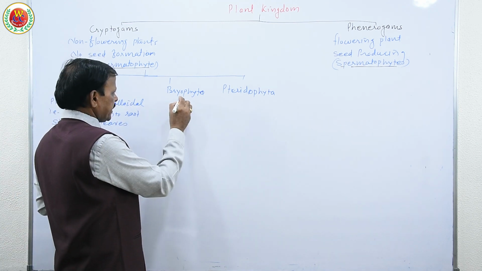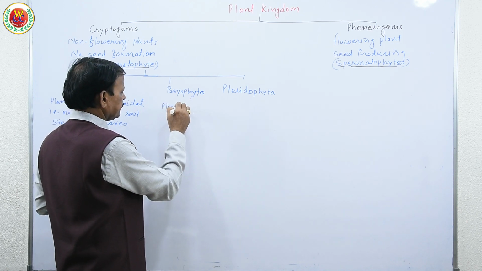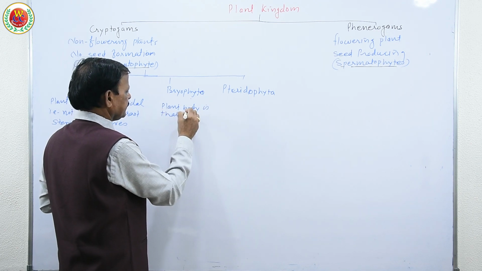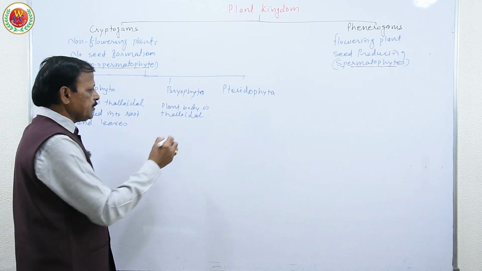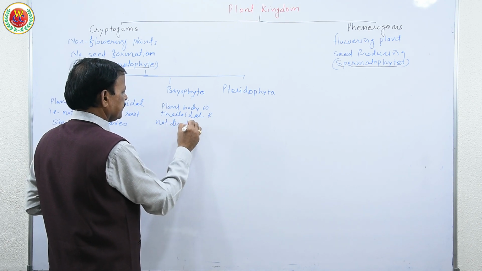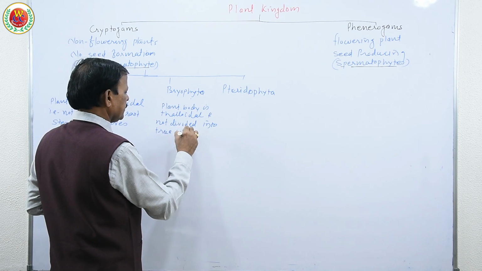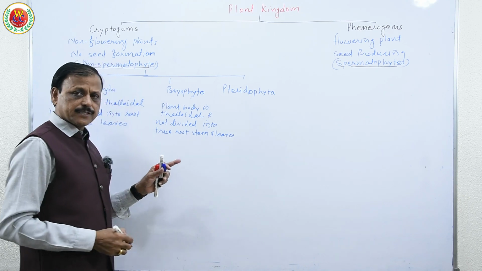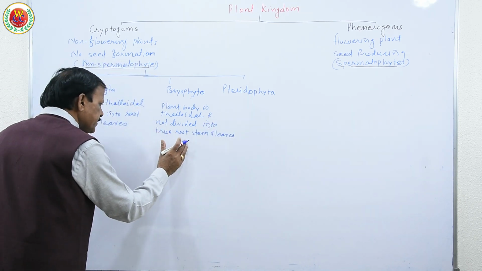Here also it is the same in bryophyte, the plant body is thalloidal and not divided into true root, stem and leaves. Even if in mosses, root-like structure, stem-like structure and leaf-like structure appear. But what is the major difference between these two?